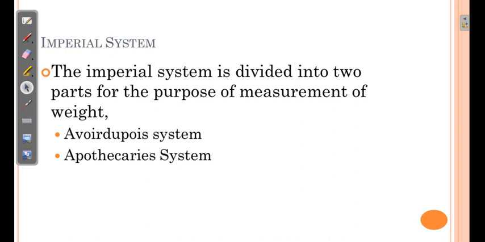For the measurement of weight, mind well, for measurement of capacity there is only one system, and that is the uniform system. While for the measurement of weight there are two systems available. First is the avoirdupois system and second is the apothecaries system. We normally utilize the apothecaries system for the majority of the calculations.